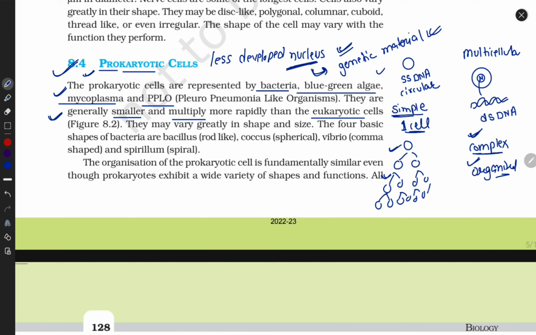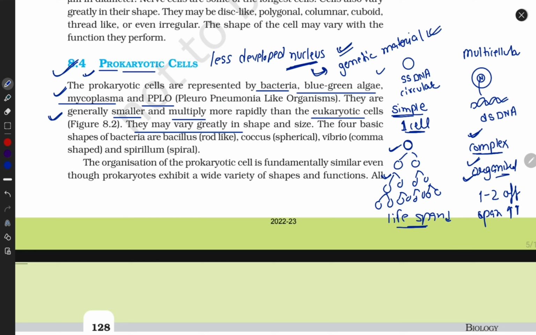I know they divide, but there is a drawback. Their lifespan is less. Lifespan means their life duration. But we are complex. At a particular age, when we are young and adult, when we reproduce, we produce one to two progeny. But their progeny span is high. They may vary greatly in shape and size. Yes guys, they are single cell structures.